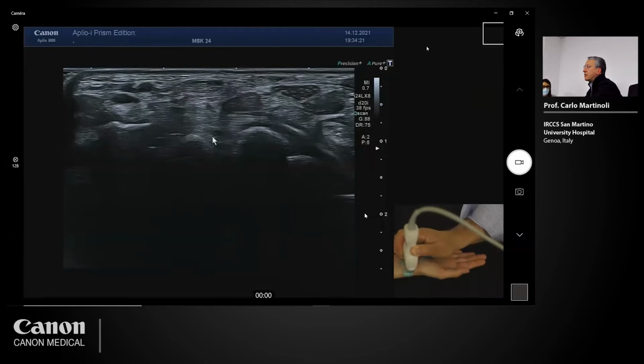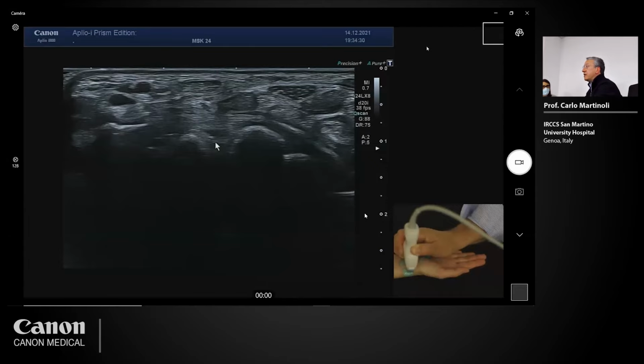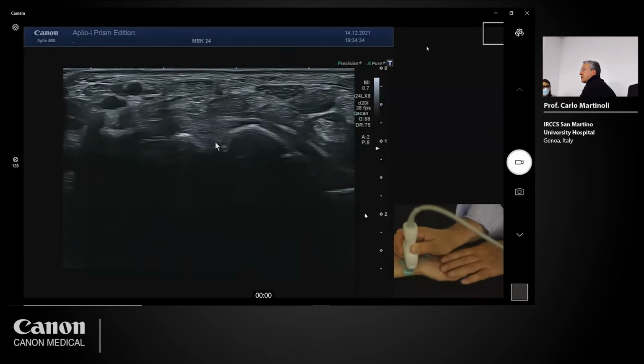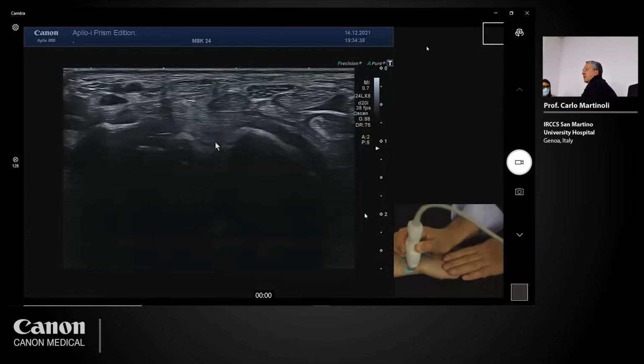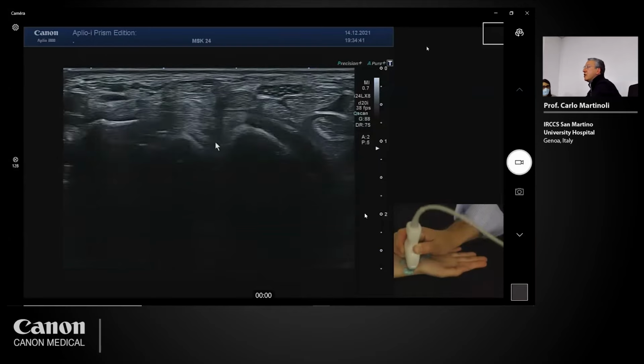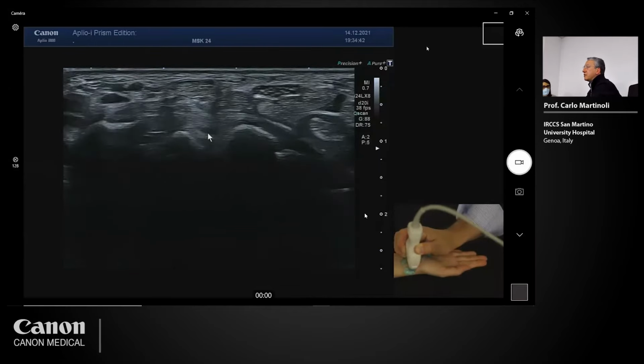The scapholunate ligament is usually examined with a dorsal approach. Dorsally, this ligament is so nicely depicted. But if we select a ventral approach, we can perform the same kind of movement with the ulnar and radial deviation to check the status of the ligament here.